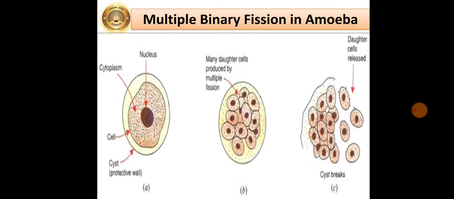Many nuclei are formed by repeated nuclear divisions in the cyst. It is followed by cytoplasmic division and thus many amoebulae are formed. They remain encysted till the adverse conditions are over. The cyst breaks open on arrival of favorable conditions and many amoebulae are released. Here amoebulae means daughter cells.